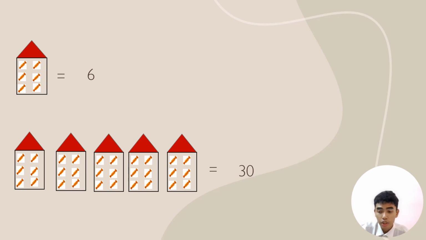Alright, so here we are on another example of how to solve a non-routine problem. Like the previous question, we have one house containing 6 candies. So if we visited 5 houses, it is the same as 6 times 5, which equals 30. So 6 multiplied by 5 houses, we get 30 candies. Let's go to the next slide.